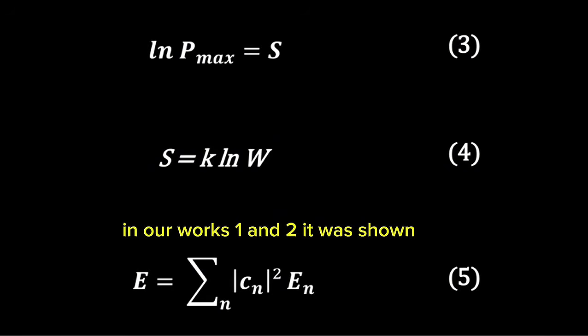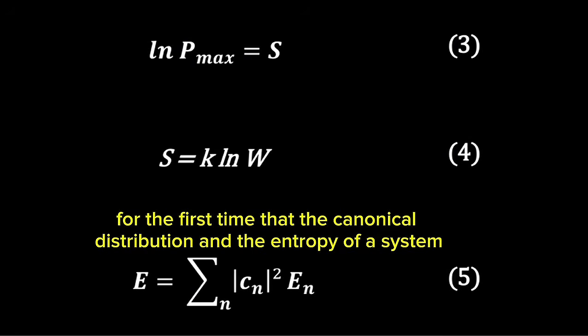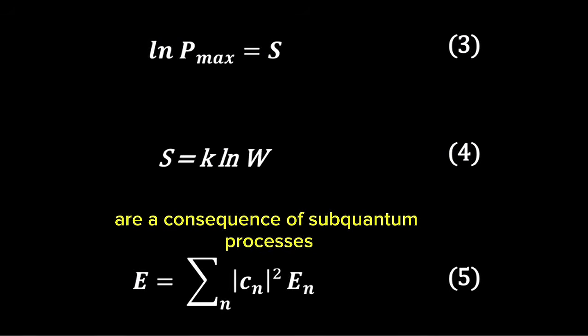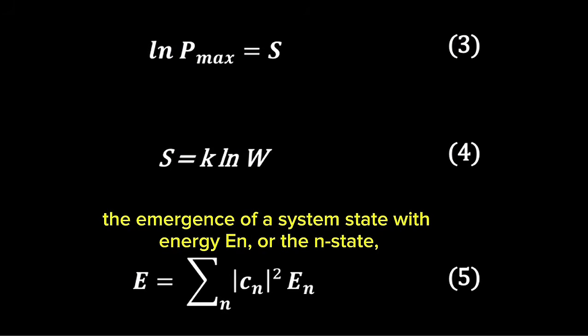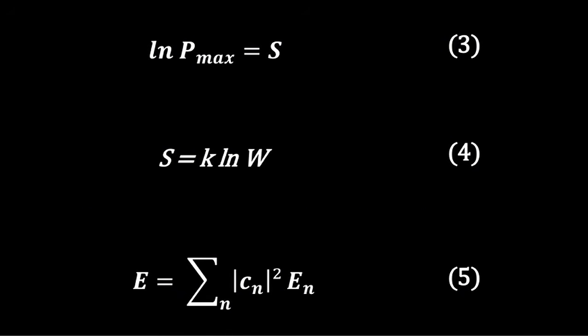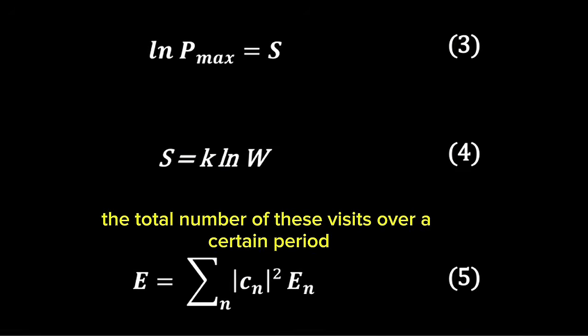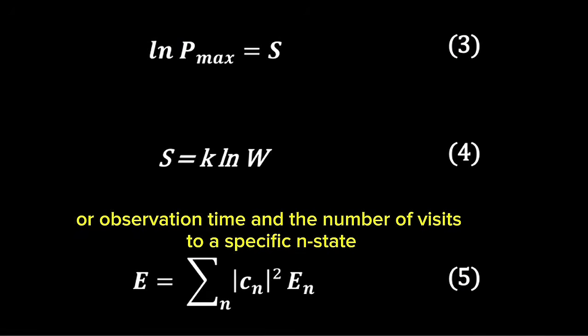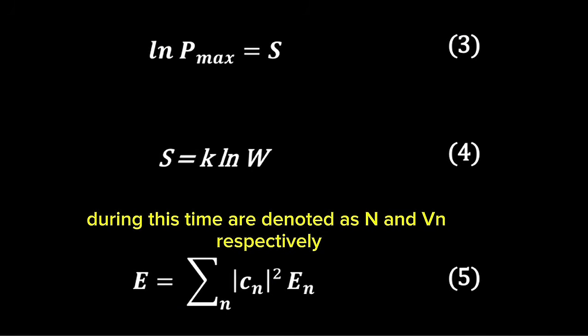In our works 1 and 2, it was shown for the first time that the canonical distribution and the entropy of a system are a consequence of subquantum processes. The emergence of a system state with energy En, or the end state, is referred to in these works as the system visiting such a state. The total number of these visits over a certain period, or observation time, and the number of visits to a specific En state during this time are denoted as N and Vn respectively.